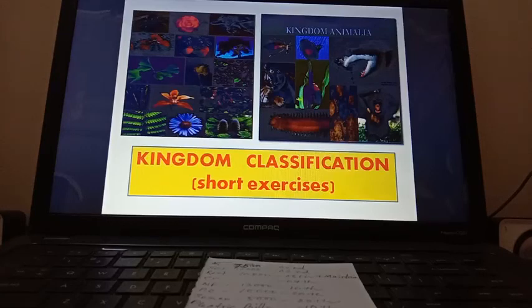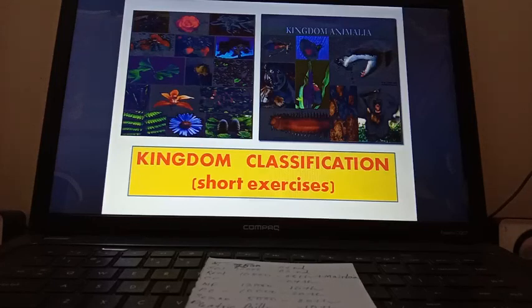So here you can see one column A is there, one column B is there. We have to match both the columns. Now in column A, number 1, amphibia, that would be cold-blooded of column B. Number 2, lichens, that is the symbiotic relationship. Number 3, blue-green algae, that would be cyanobacteria. Number 4, platyhelminthes, that would be planaria, liver fluke. Number 5, fungus, that would be chitin.